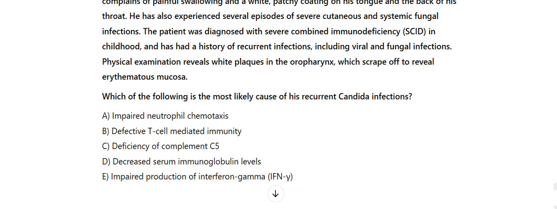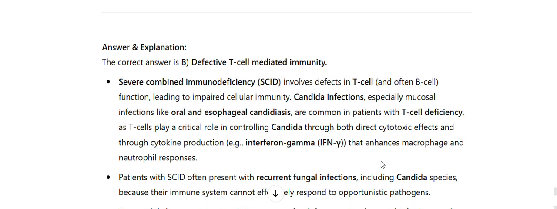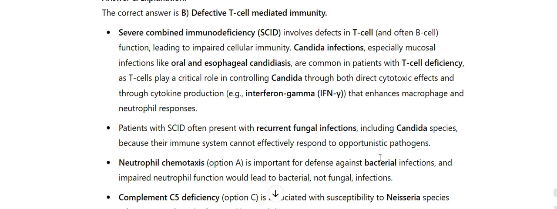Answer and explanation. The correct answer is B. Defective T-cell mediated immunity. Severe combined immunodeficiency involves defects in T-cell and often B-cell function, leading to impaired cellular immunity. Candida infections, especially mucosal infections like oral and esophageal candidiasis, are common in patients with T-cell deficiency, as T-cells play a critical role in controlling Candida through both direct cytotoxic effects and through cytokine production, e.g., interferon gamma, IFN-gamma, that enhances macrophage and neutrophil responses.